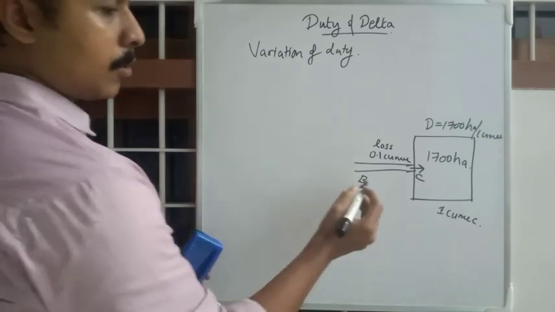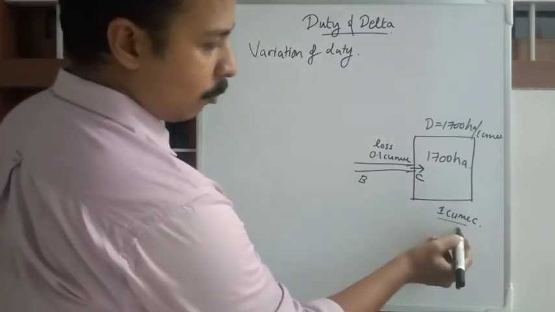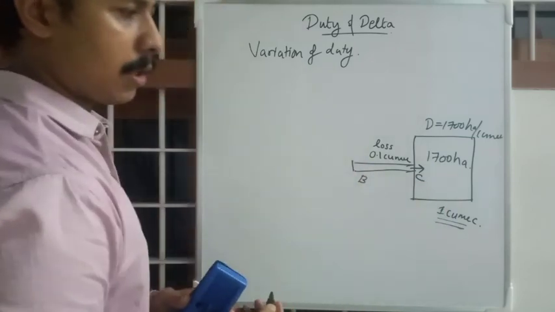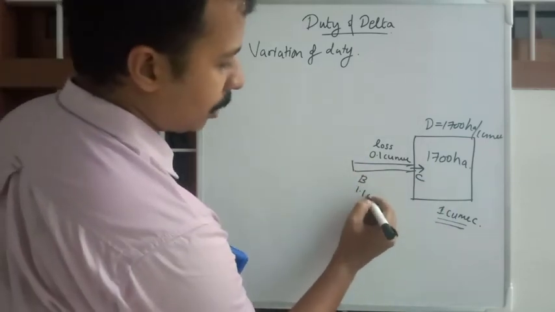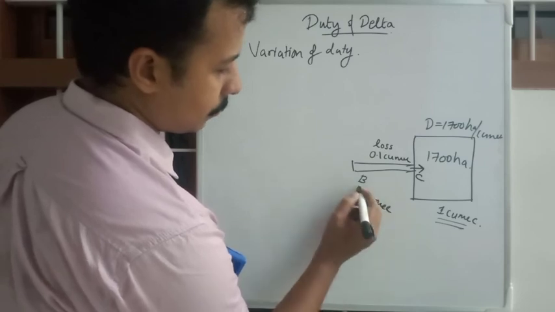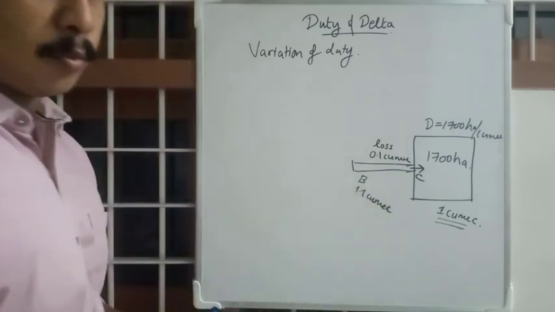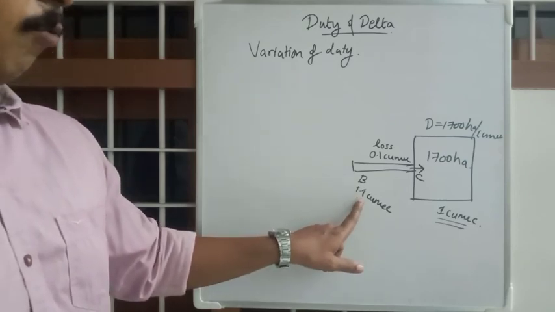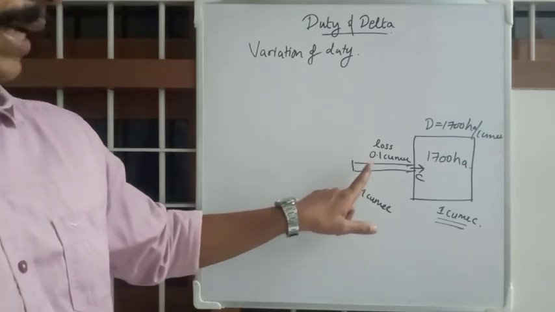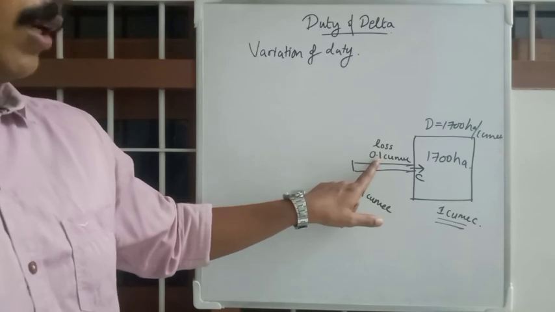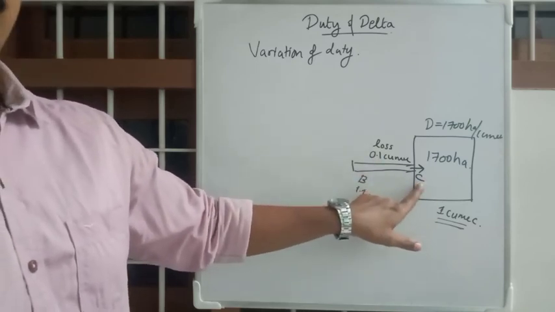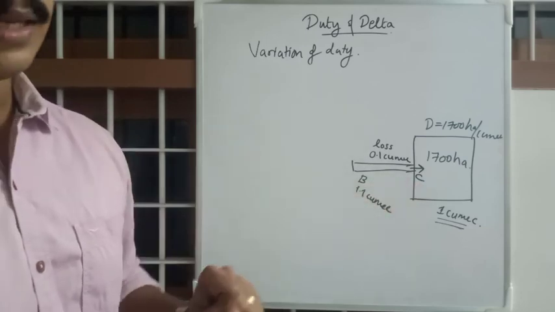So to 1 cubic of water to reach at point C, you have to supply how much water? 1.1 cubic. I hope you get it. You have to supply 1.1 cubic of water, so that after losing 0.1 cubic, there will be 1 cubic of water at C.